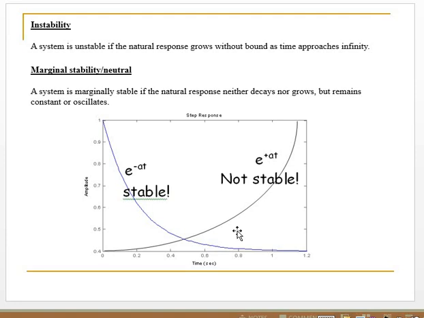Based on the formula of the response in exponential form, for the stable system the response is exponential minus at, and for the unstable system the response is exponential plus at. That is the difference in the time response.